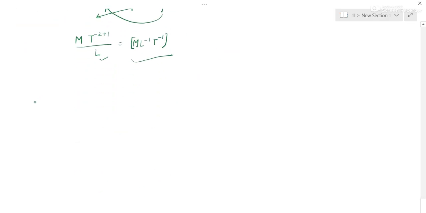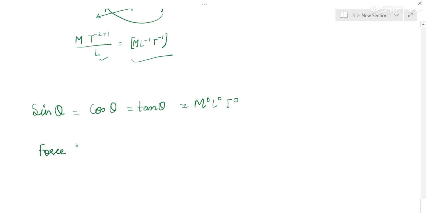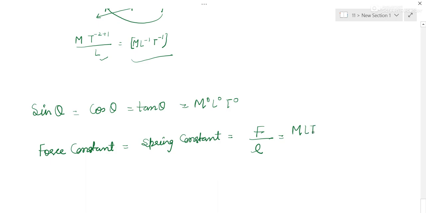After that we have all trigonometric ratios, sine theta, cos theta. Their dimensional formula is dimensionless: M0 L0 T0. Then we have one more, force constant, or we call it spring constant. It is equal to force upon length. So it is simple, MLT to the power minus 2 upon L. L will be cancelled.